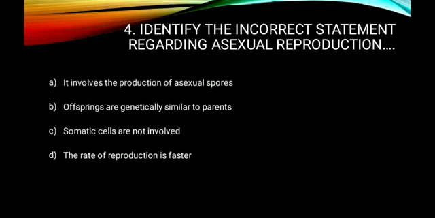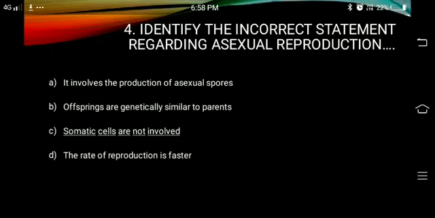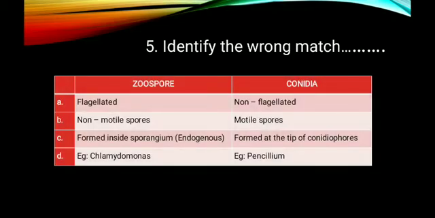Now question number 5. Identify the wrong match. So what is given here? The comparison between zoospores and conidia is given. In the first column zoospores, in the second column conidia. Option A: zoospores are flagellated. Yes, that is true. Zoospores are flagellated asexual spores and conidia are non-flagellated asexual spores. So the first matching is correct.